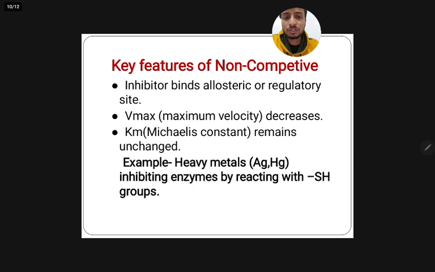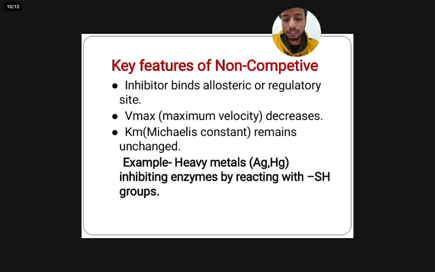Now, key features of non-competitive inhibition. Here, the inhibitor does not prevent substrate binding directly, so the apparent Km remains essentially unchanged, indicating that the affinity of the enzyme for the substrate is not significantly altered. However, the maximum velocity Vmax decreases because a fraction of the enzyme molecules are effectively turned into less active or inactive forms by the inhibitor, reducing the total catalytic capacity.